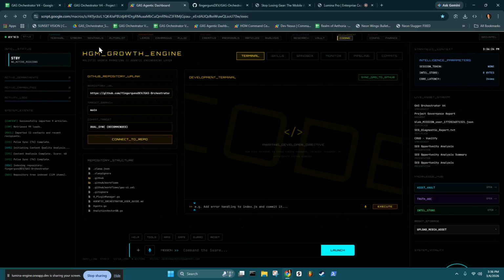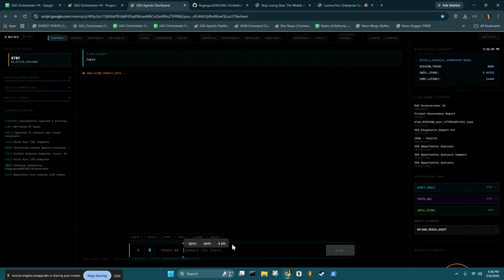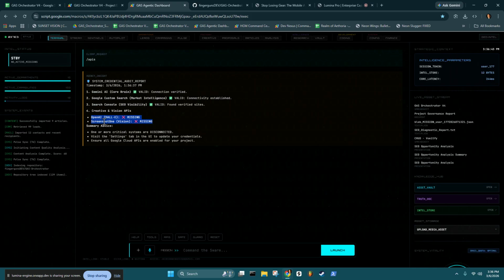But one thing I want to show you, I'm going to show you a couple things first. I'm going to show you what these agents look like when you run them. So first thing I'm going to do is pull in the APIs. It's going to show me what APIs are connected. I don't have very many connected right now, just the basic Google ones. But I also have these for OpenAI and Screenshot One. I just haven't connected them yet. I'm trying to keep this as natively Google as possible, so at some point I may integrate those, who knows. But they're just there for placeholders right now.